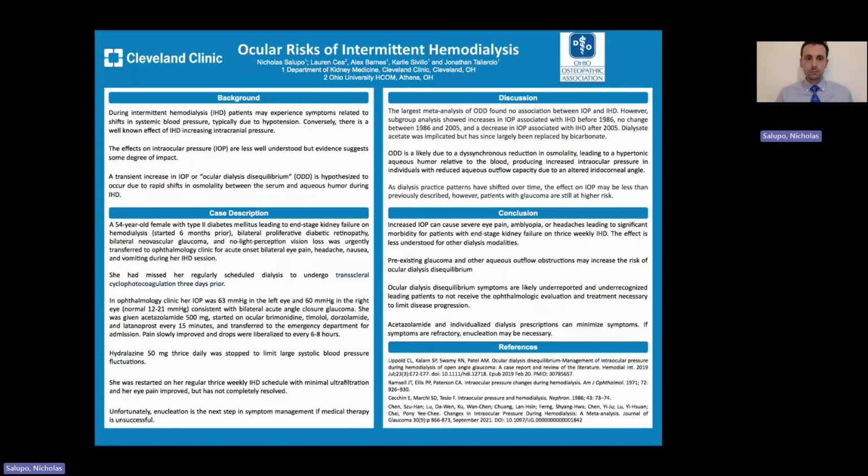A transient increase in IOP may cause ocular dialysis disequilibrium, or ODD. This is hypothesized to occur due to rapid shifts in osmolality between the serum and aqueous humor during IHD.